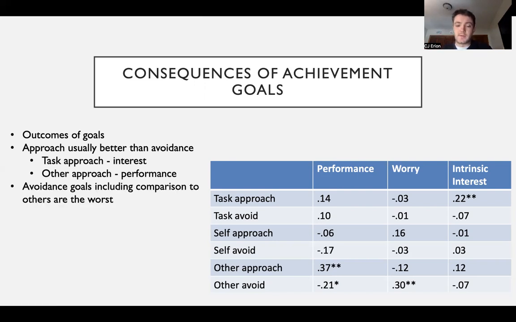And we see that the worst goal to make typically is going to be the other avoidance goal here. So we see that there is quite a bit of worry, and potentially this takes up cognitive resources like we talked about before, right? Getting way back into some theories we talked about previously and challenge versus threat and all of that. But we see not only an increase in worry for these other avoidance goals, we also see a decrease in performance. And then the self goals seem to be kind of in the middle of all this.